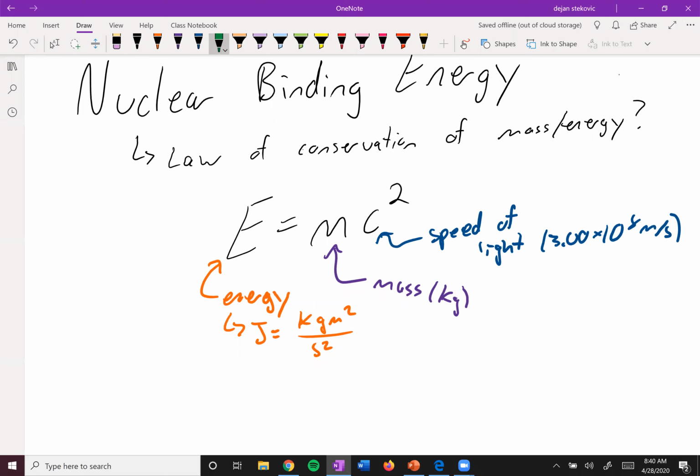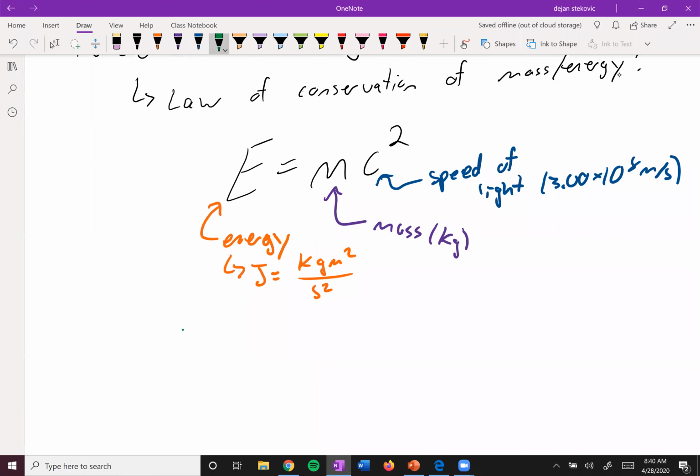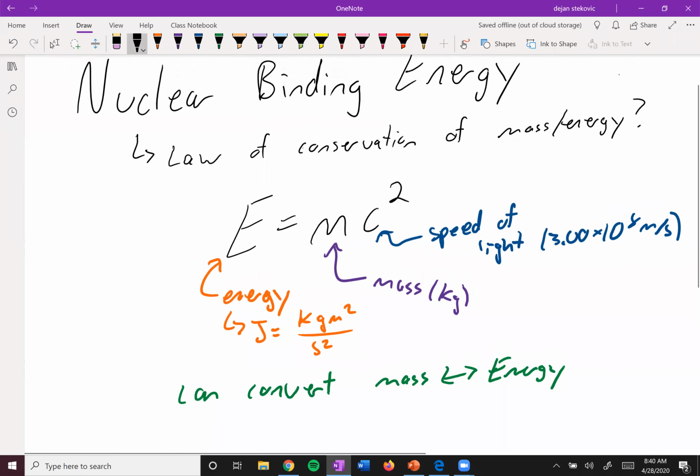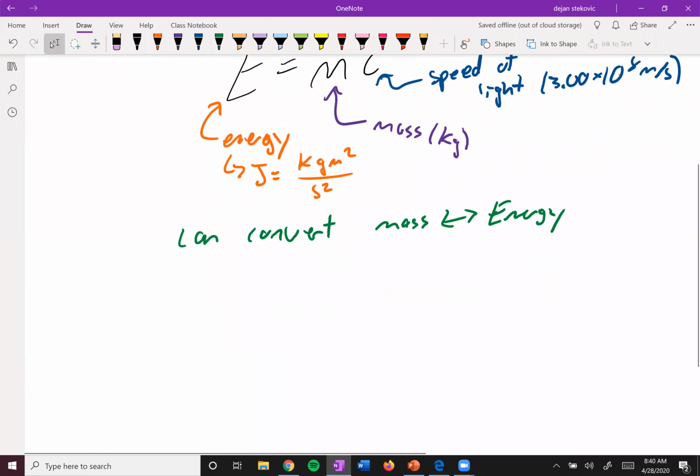So basically what Einstein told us is that we can convert mass and energy. It's not necessarily that all the mass in the universe is constant or all the energy is constant, but that the sum of the two is constant. So we can convert mass to energy or energy to mass. Let's take a look at an example of that.